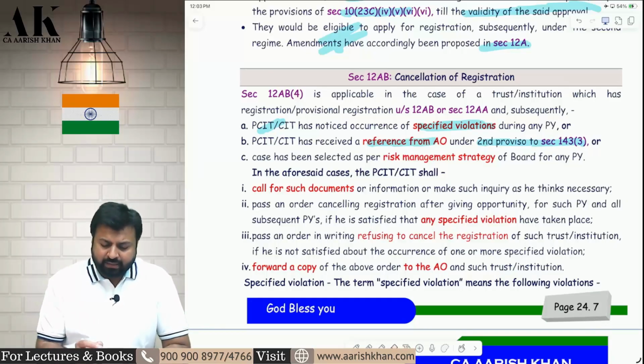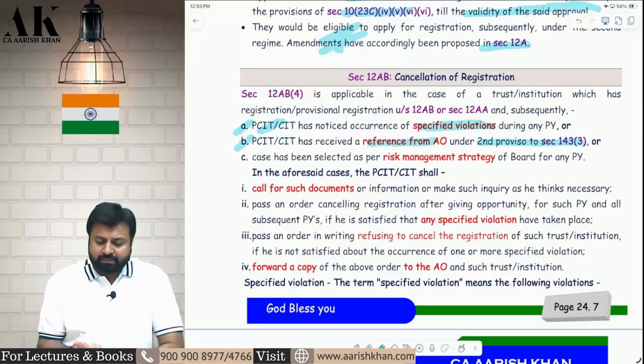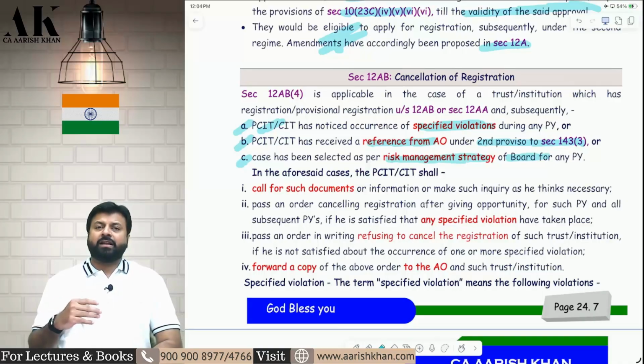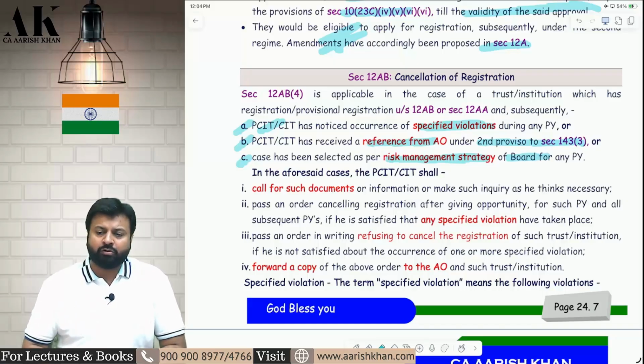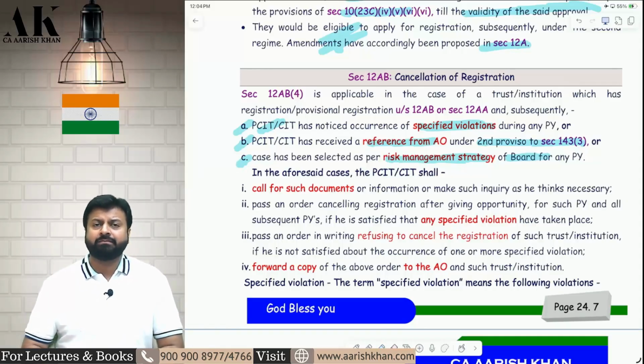So in the first case, the commissioner suo moto observes the violation. In the second case, the AO tells the commissioner. In the third case, the case has been selected in the risk management strategy of the board, like it has been selected in SFT, AIS. There the department has come to know that the assessee has done some violation. Risk management strategy means the various strategies like AIS, SFT, TIS, formed by CBDT, through which they get information of tax evasion and tax avoidance.